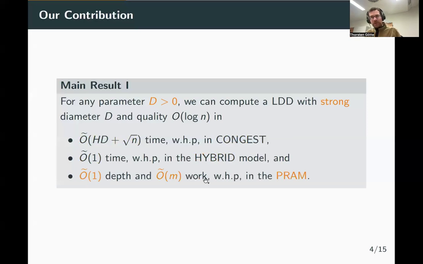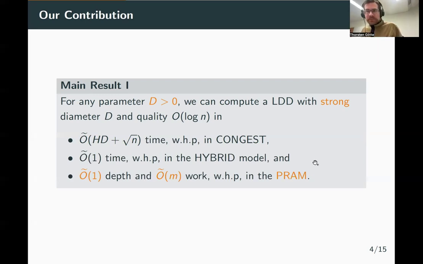So for general graphs, we have a quite good result, although it's only a small step forward compared to the last best known result. Basically, in the last known result by Becker, Lenzen, and Emek, they produced graphs with a weak diameter, and with essentially the same runtimes in all of these models, and we just turned that into a strong diameter using a little tweak on the algorithm.